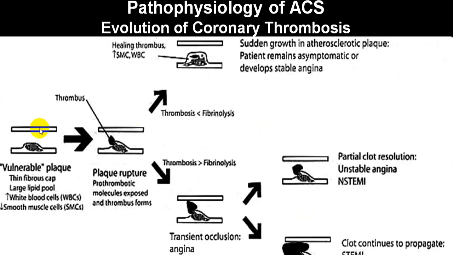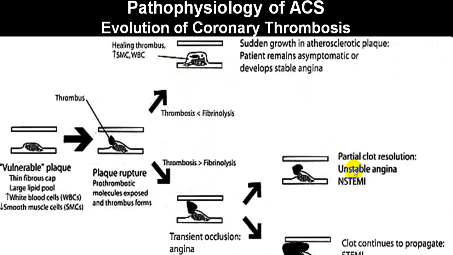So very simple: vulnerable plaque, rupture, thrombus formation. Partial thrombus formation will give rise to transient angina, and that is what we call unstable angina. If thrombosis is more than fibrinolysis, there will be thrombus formation. If fibrinolysis is more than thrombus formation, healing will take place, and the patient may remain asymptomatic or may develop a stable angina.